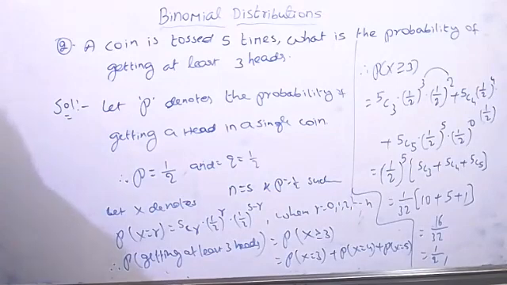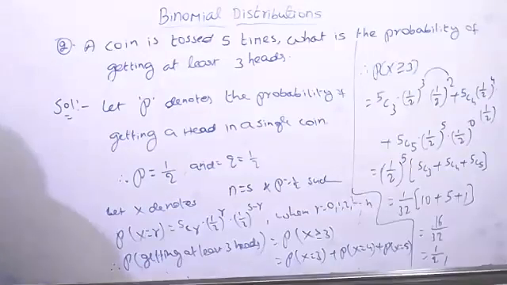If getting a total of 7 is considered as a success, that means the sum of the two faces equal to 7 is a success. Getting a total of 7 is considered as a success, comma.